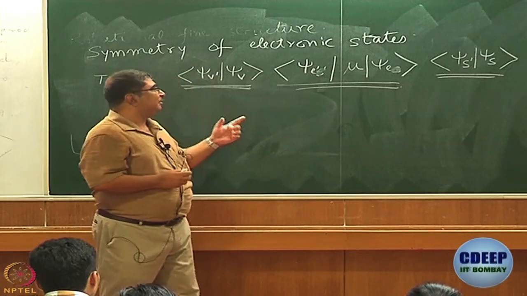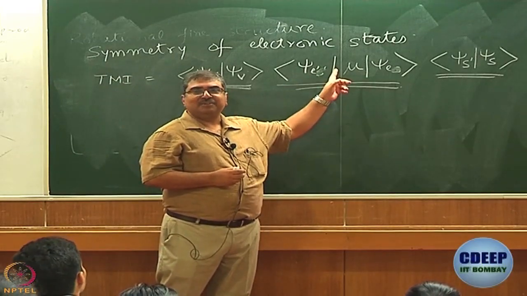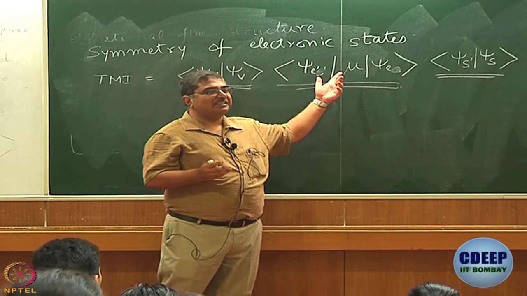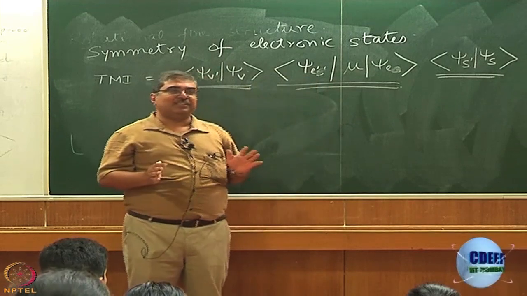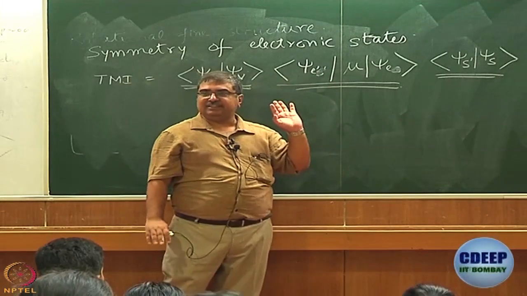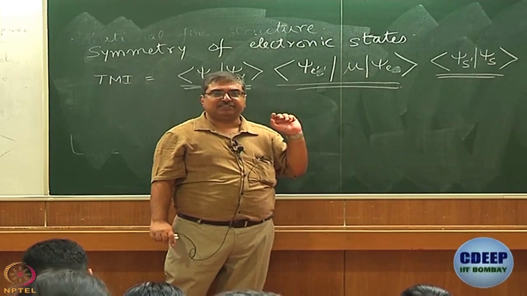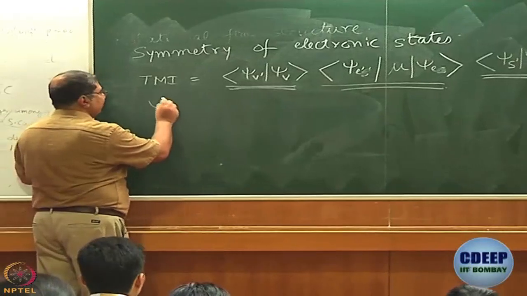So, you see three terms is what we are talking about. One term is something we know already, your transition moment integral x, y, z. All we need to understand now is the symmetries of the electronic wave functions. To do that, the first thing we need to understand is how you write an electronic wave function.